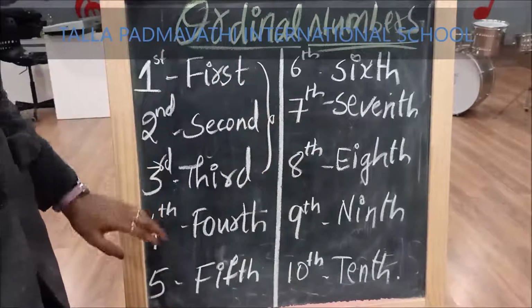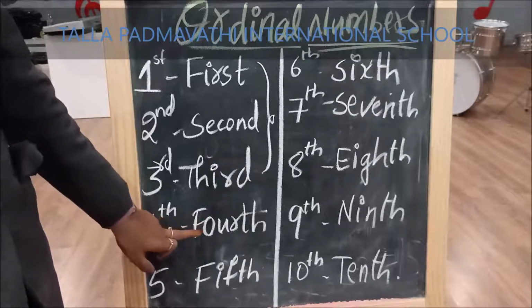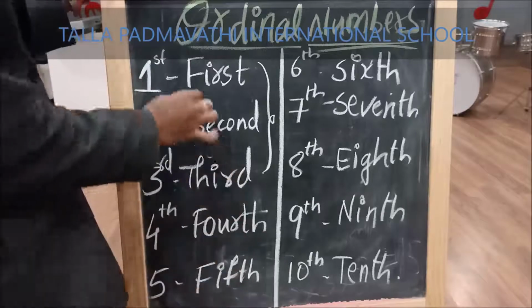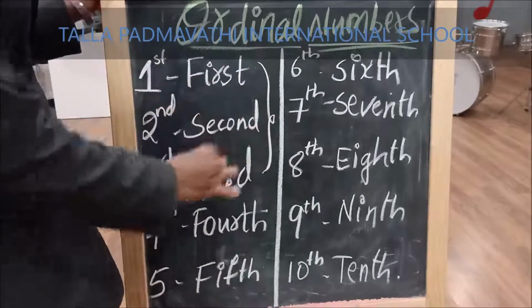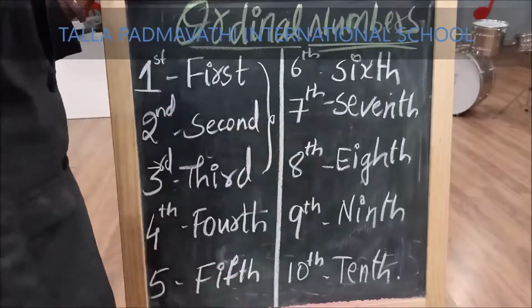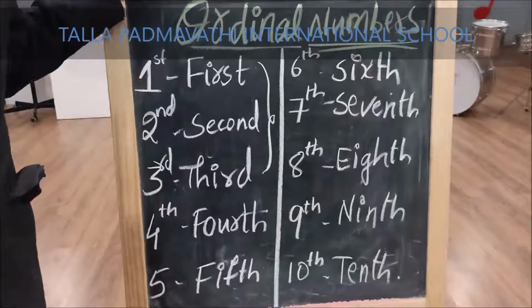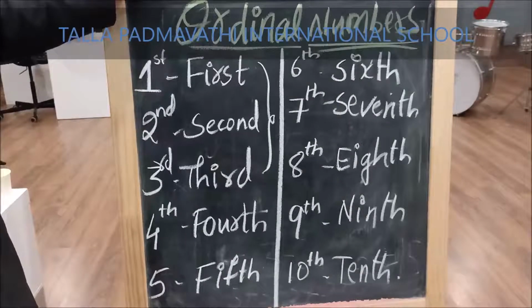The remaining all have TH on the top. And to the spelling of the number, you need to add TH. Only you need to add ST for first, ND for second and RD for third. Remaining are very easy. So children, try to practice 1 to 10 ordinal numbers.